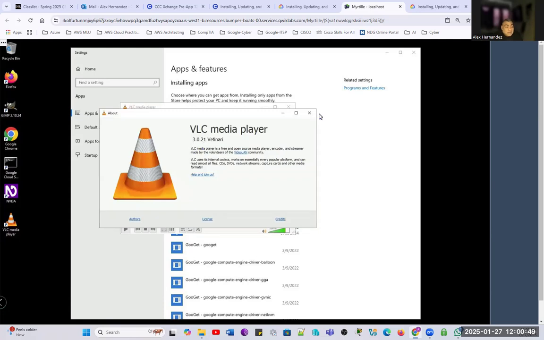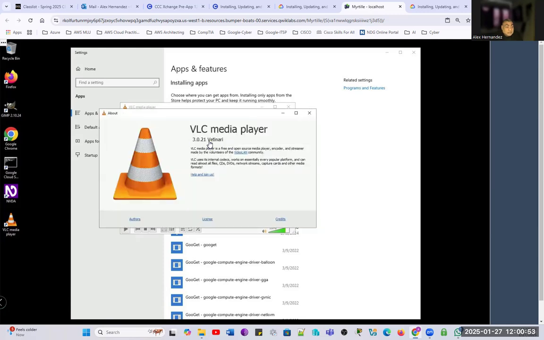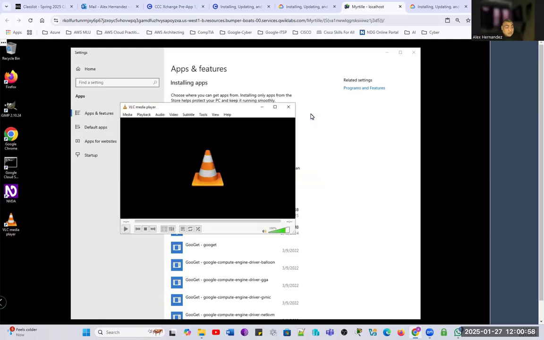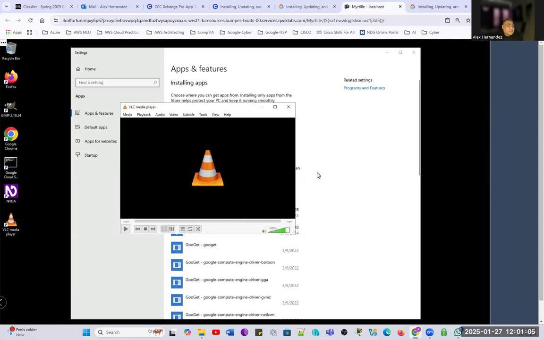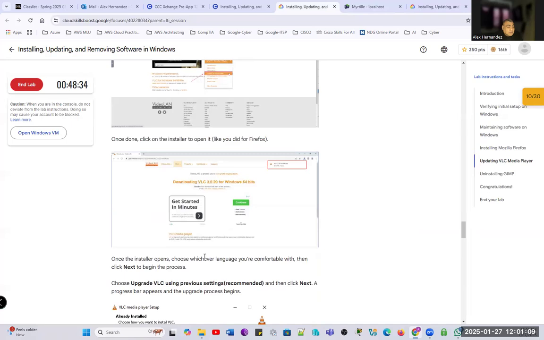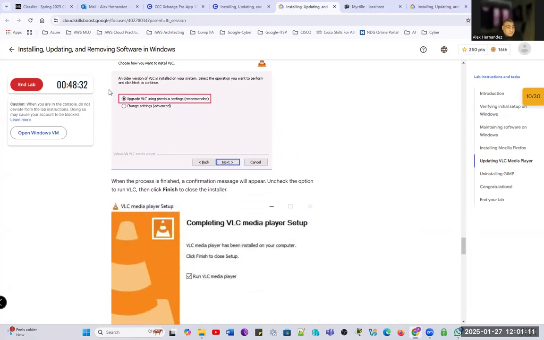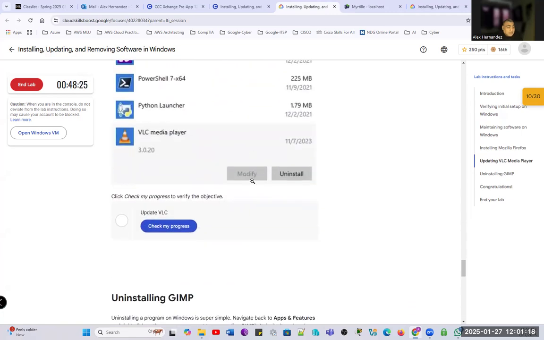Now we have the 3.0.21, right? When we did the automatic updates through the application, we got to 3.0.20, the 20 version. Now we're doing the 21 version. And at this point, we can always check for updates, and there are no updates. So we close the program, and this task is pretty much completed. We did the version upgrade, and then we ran it, and then we have the updated version. So we're going to go ahead and check for the progress.